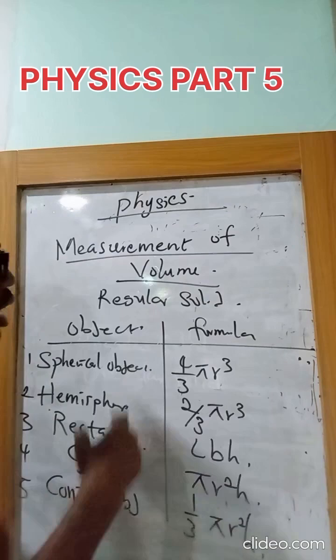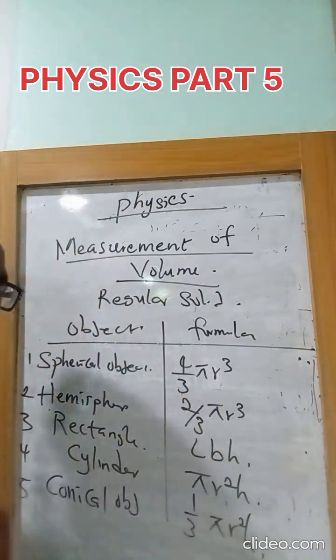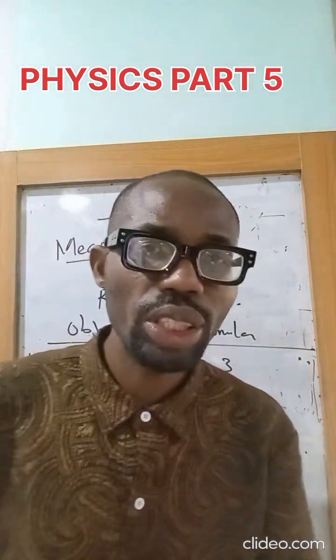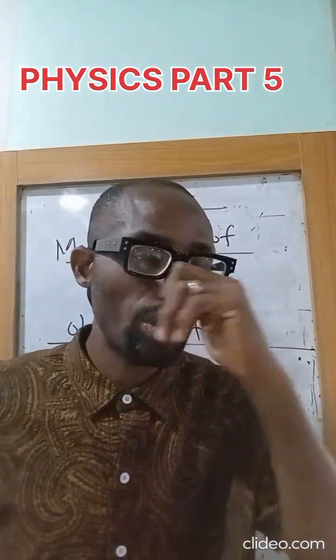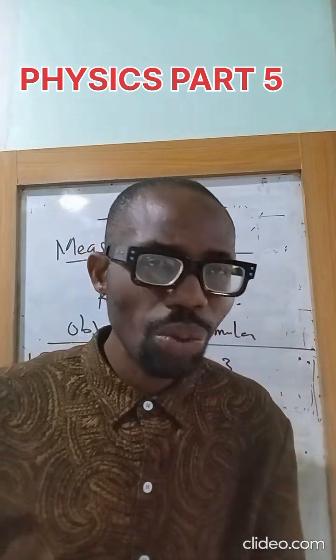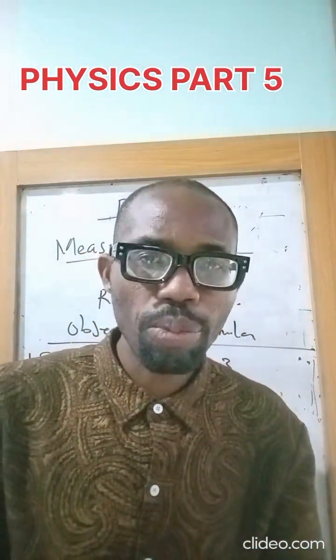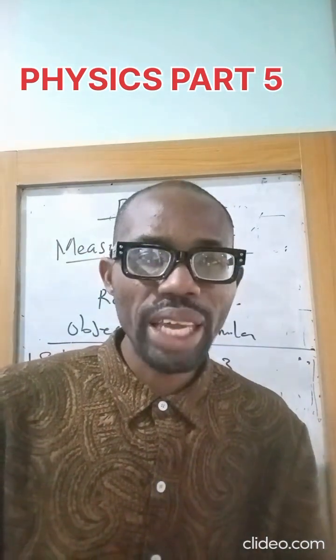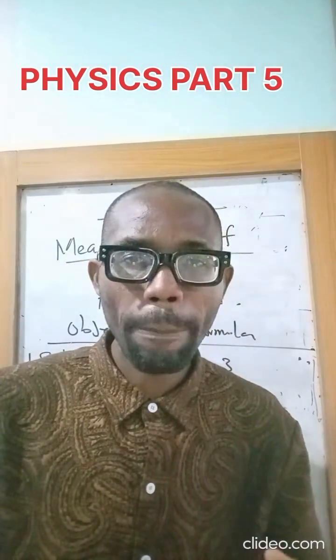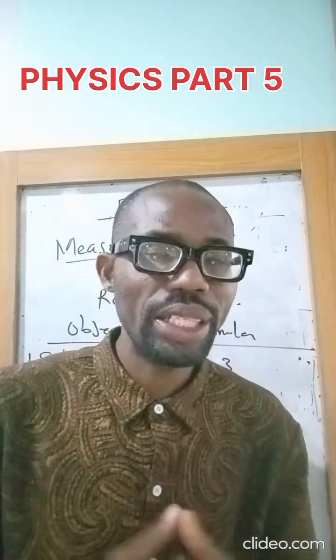Now when we look at irregular solids, for the case of irregular solids, we're going to be getting our volume from the displacement of the liquid, obtained from a principle propounded by Archimedes.